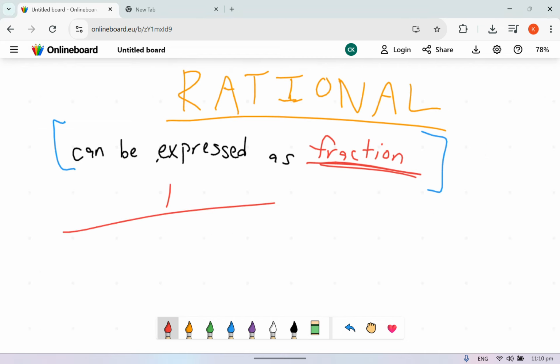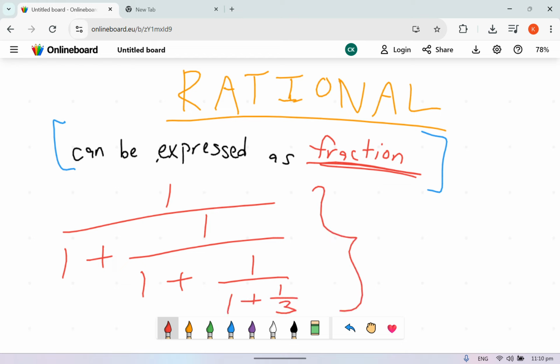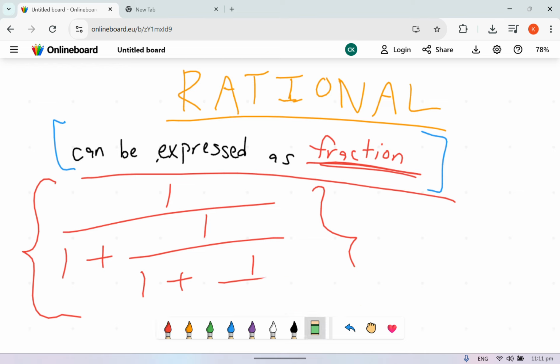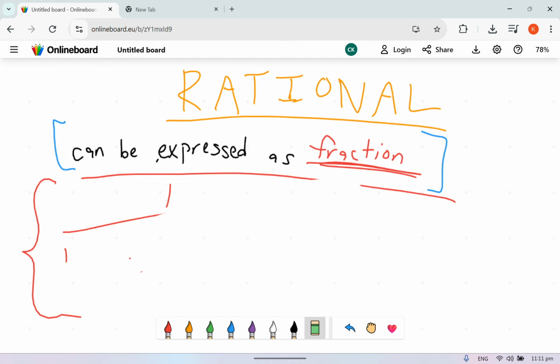1 over 1 plus 1 over 1 plus 1 over 1 plus 1 third. This is a continued fraction. Now, let's see this way. The rule is it can be expressed as a fraction. This is technically a fraction. So yes, correct. This is still rational. Okay. Now let's try another one.